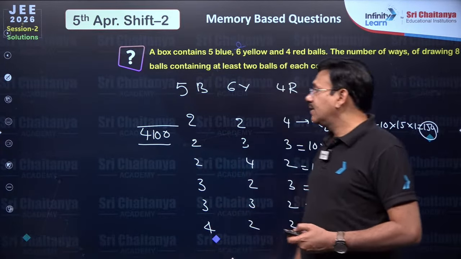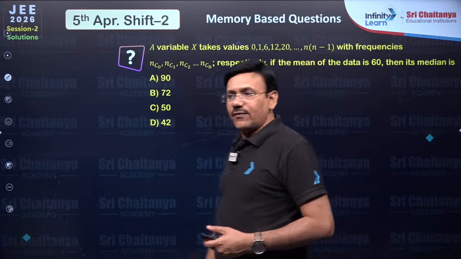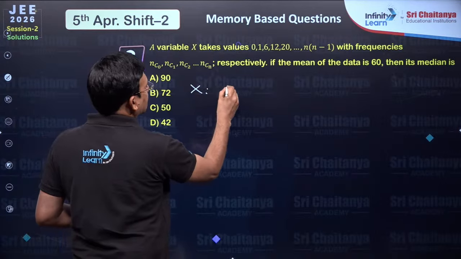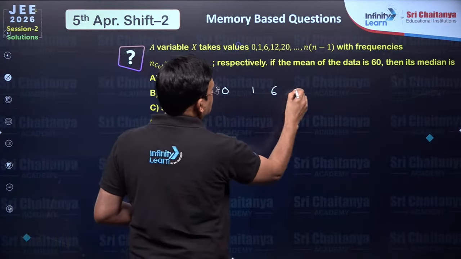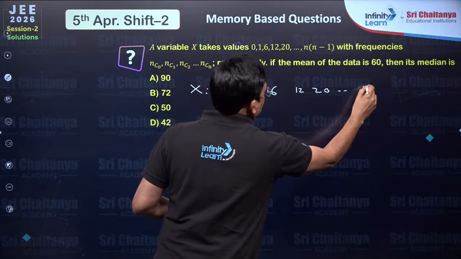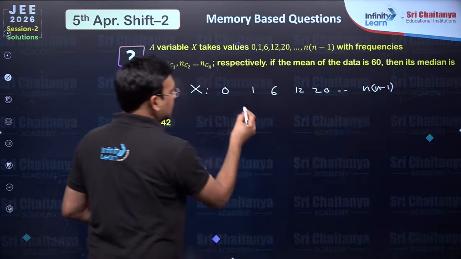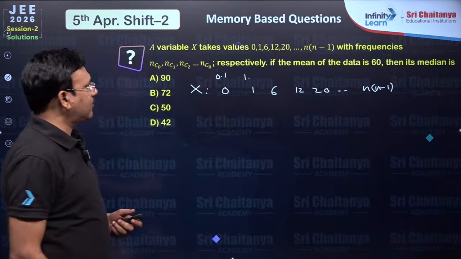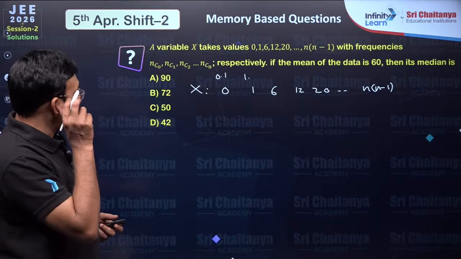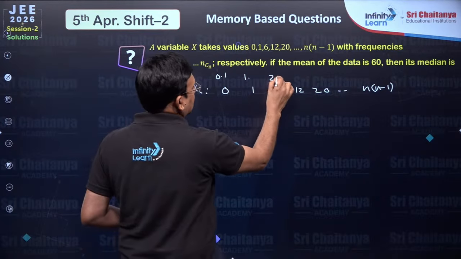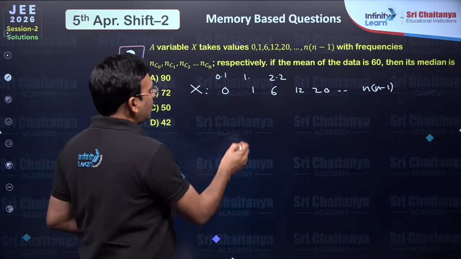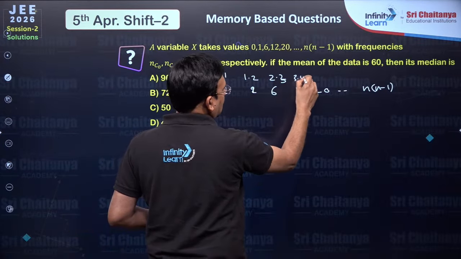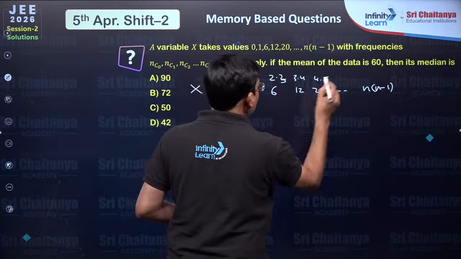Right. Fine. The next question, friends: a variable x takes values 0, 1, 6, 12, 20 and so on, n into n minus 1. You see, this is 0 into 1, 1 into 2, 2 into 3, 3 into 4, 4 into 5, up to n into n minus 1.